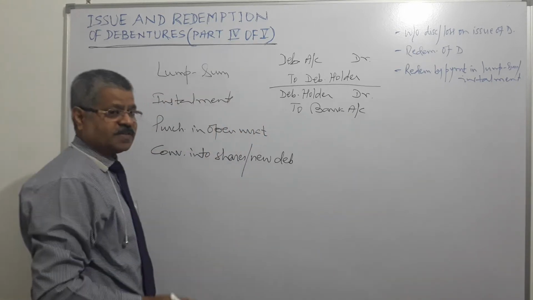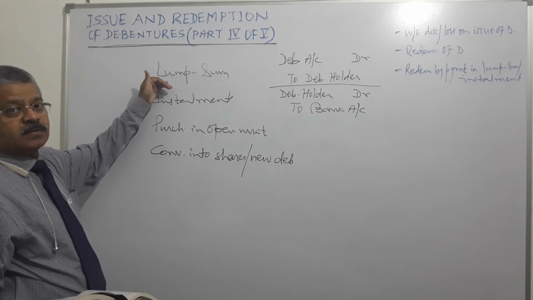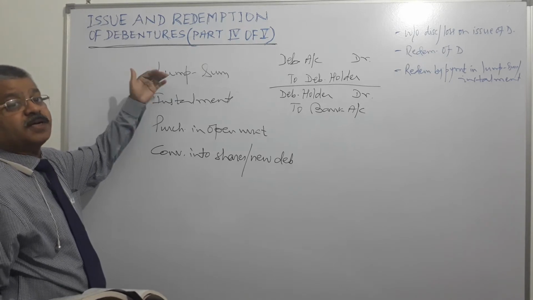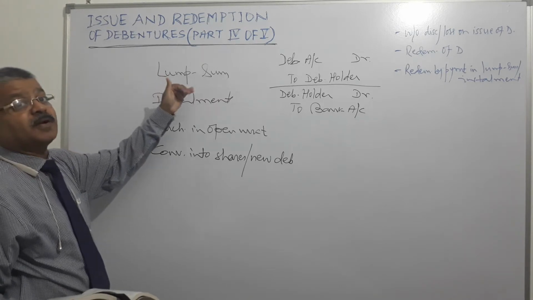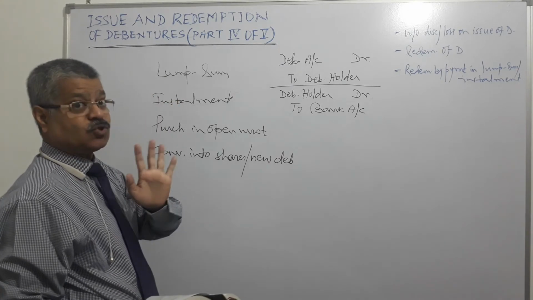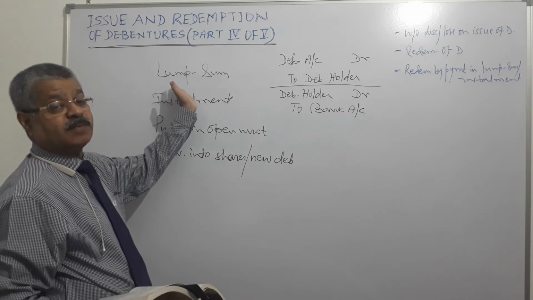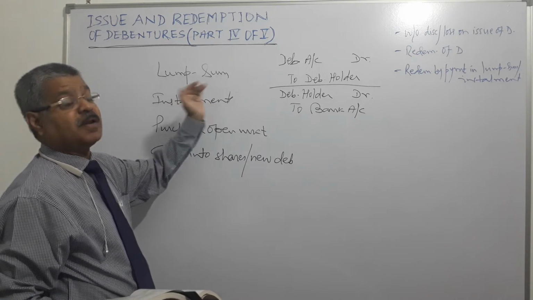Once again, if we are talking of lump sum redemption, it means the company will pay the entire amount in one go, no installment. Here it could be of two types, redemption at par and redemption at premium.